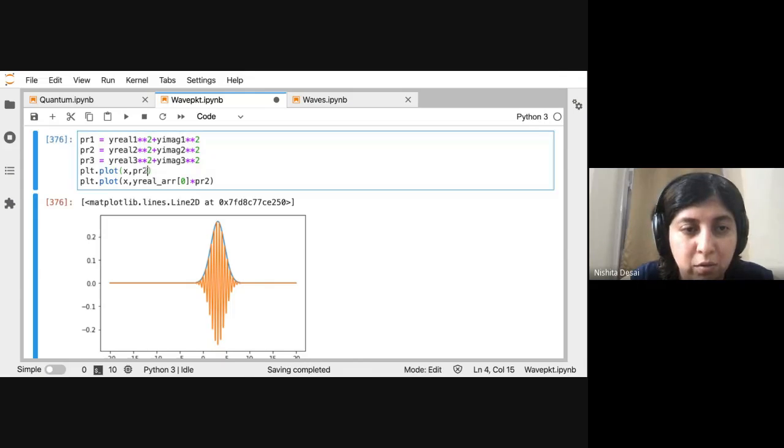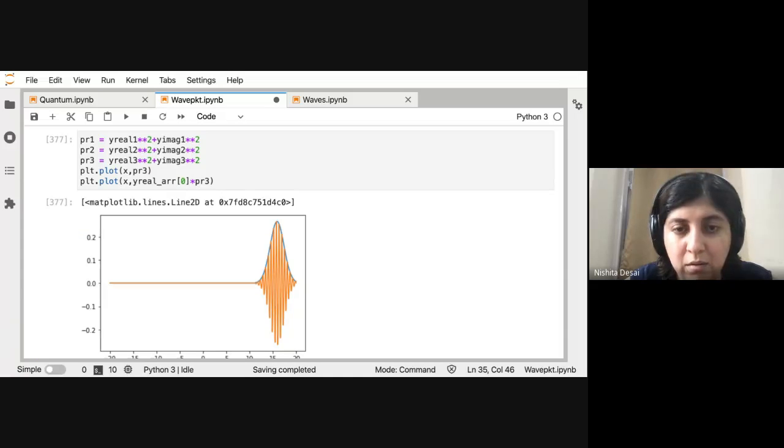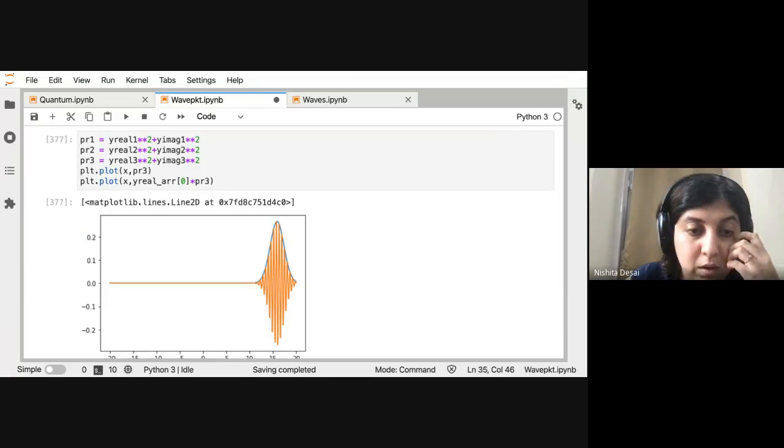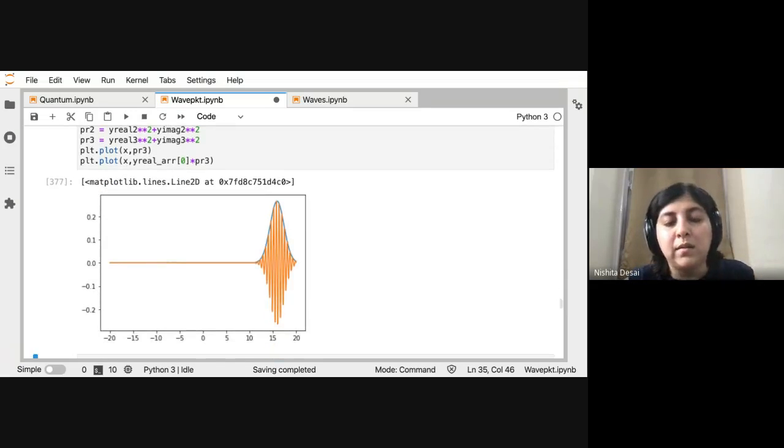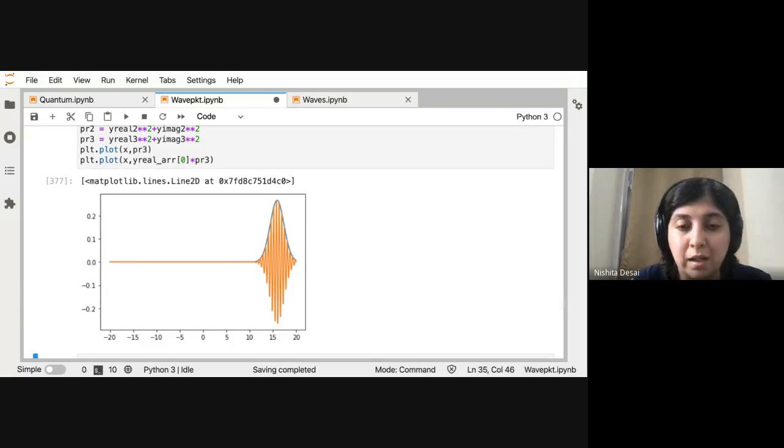And we can also do 3. Here again, it's close to matching. Maybe it might be possible to make this more visually attractive by choosing a smaller frequency.